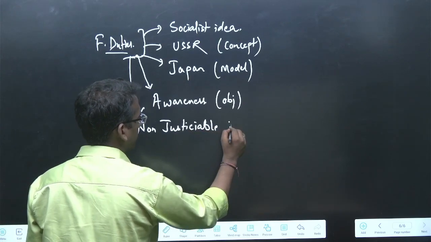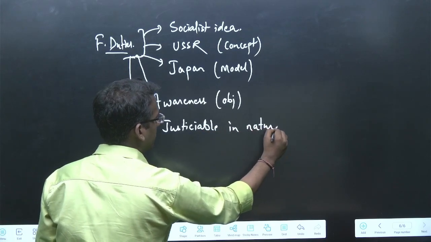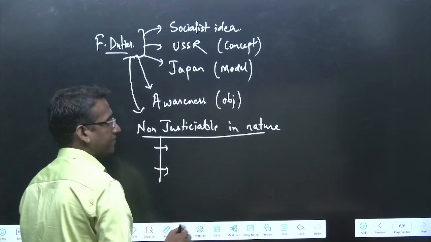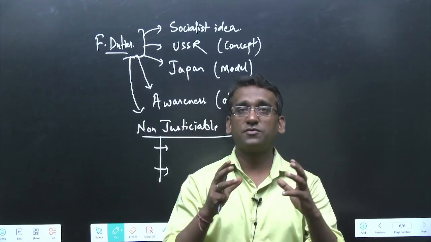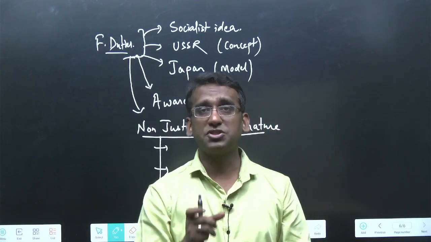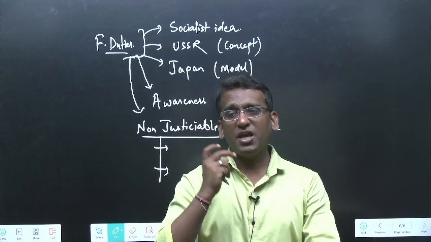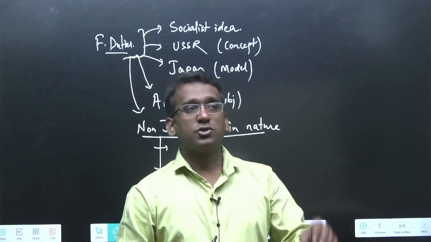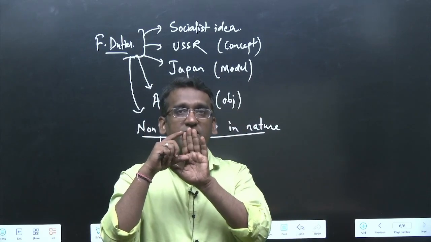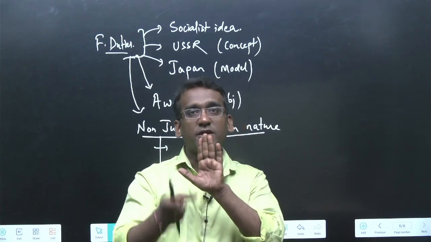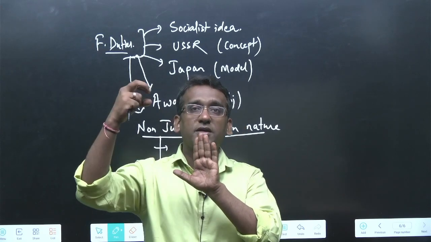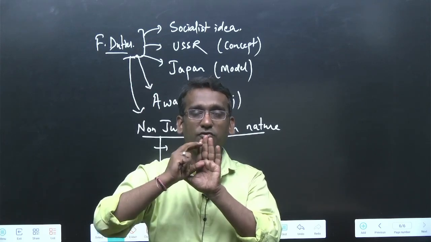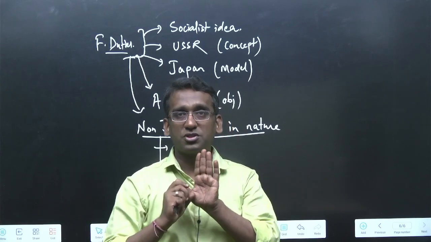Non-justiciable in nature. Now the question comes, what do we mean by non-justiciable? It has two important senses. First, whenever you say that any section of the constitution is non-justiciable, it simply means that it can be enforced only by the legislature and not by the court of law, right? So you write something in the constitution. It does not mean that it is enforced immediately. It needs to be enforced by the organ, that is legislature or the judiciary. They will say that it is applicable now from XYZ date, then it becomes enforced, right?